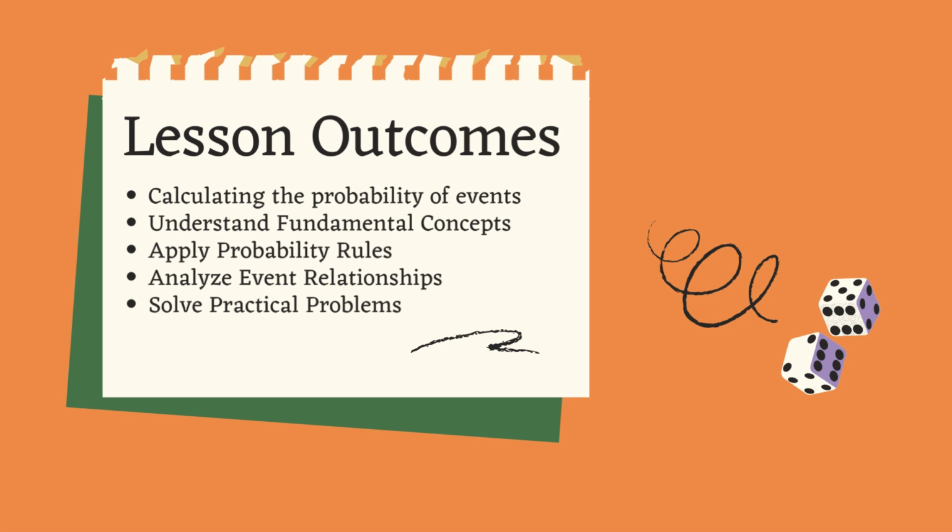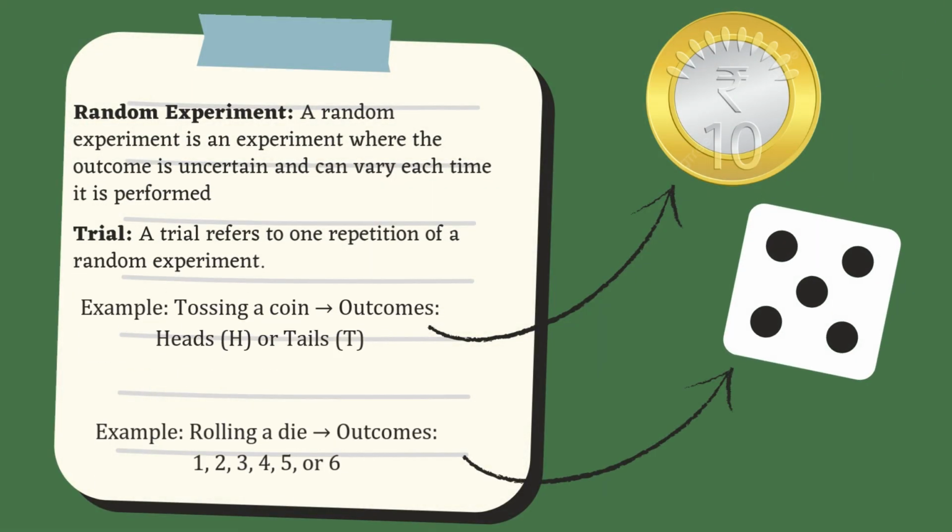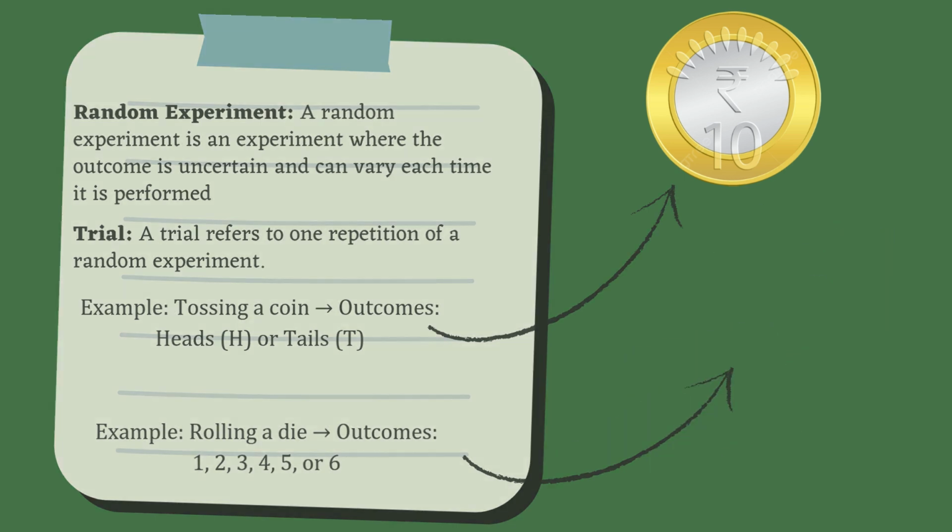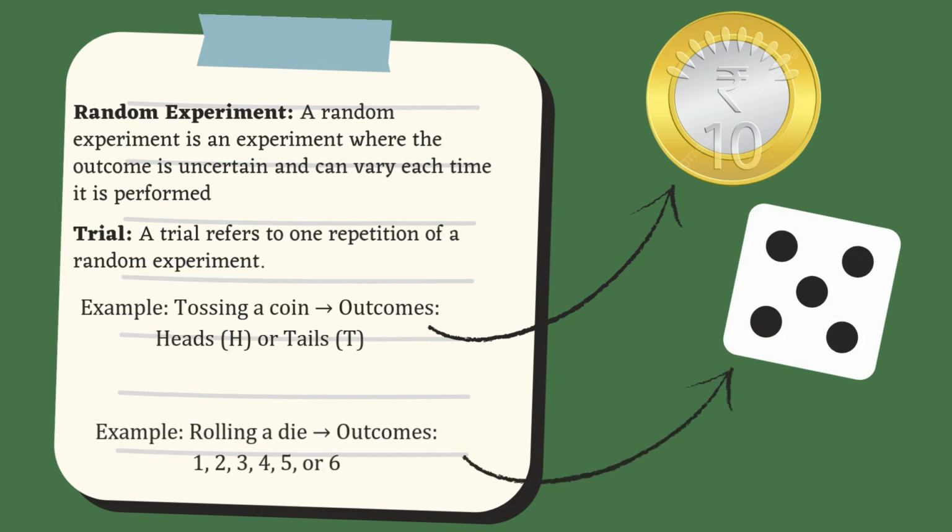Let's get started. A random experiment is one where the result is unpredictable. Each time we conduct it, we might get a different outcome. Tossing a coin or rolling a die are classical examples of this. Every time we toss a coin, we might get a head or tails, but we can never predict it with certainty before the toss. That's why probability is crucial, and it helps us to measure the uncertainty.